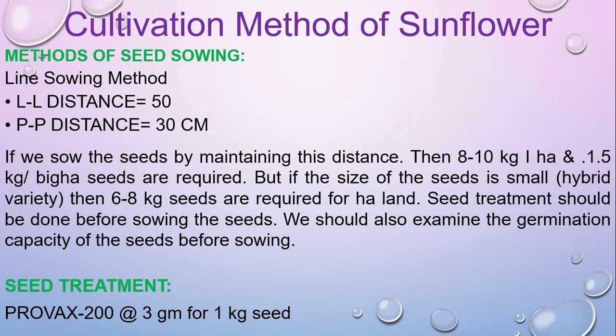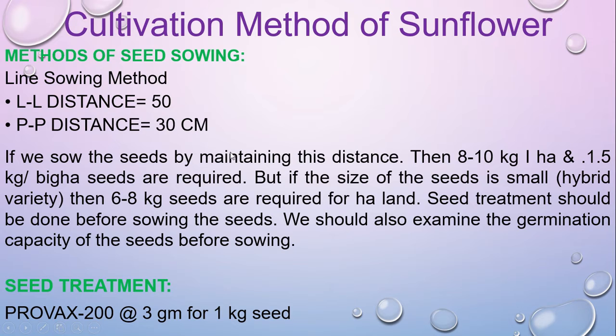That means it is very useful for irrigation, useful for pesticide application, and no weed treatment is needed. That is why they use the line sowing method. Line to line distance is 50 centimeters and plant to plant distance will be 30 centimeters.